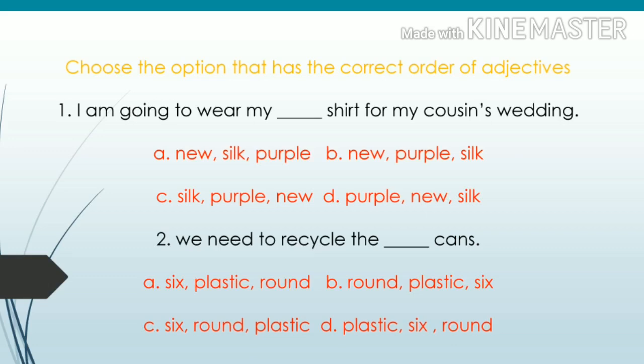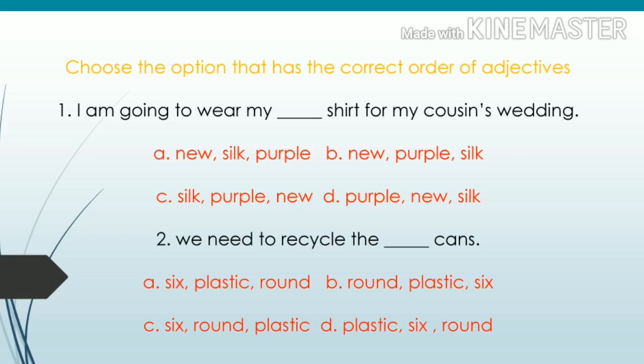First, now we omit the options. From the options, we can find that silk is a material, so it should come only at last. We can find only in options B and D the word silk comes at last. So options A and C are omitted.